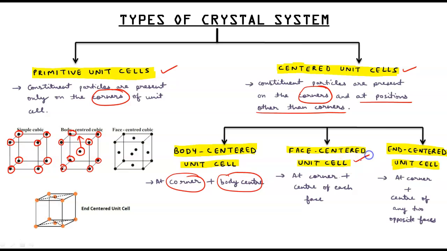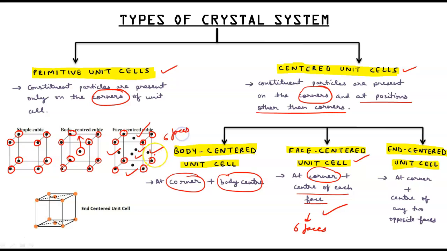Next is face centered unit cell. At corners and center of each face, we have 6 faces. Remember this. It is a must for the calculations in upcoming topics. We have 6 faces. So first of all corners 2, 3, 4, 5, 6, this is 7th and this is 8. And for the faces, 1, 2, 3, 4, 5 and this is 6. So there are 6 constituent particles at the center of each face in face centered.